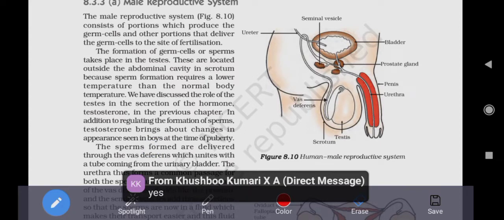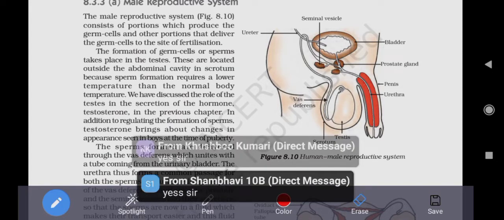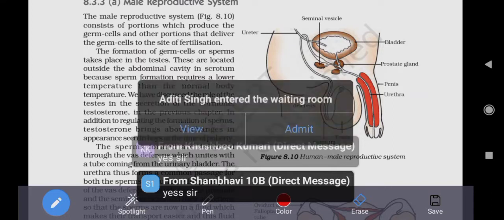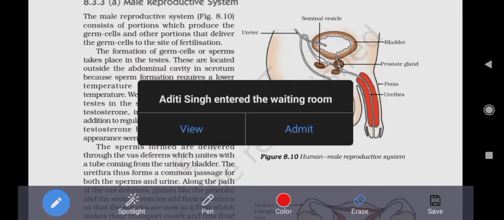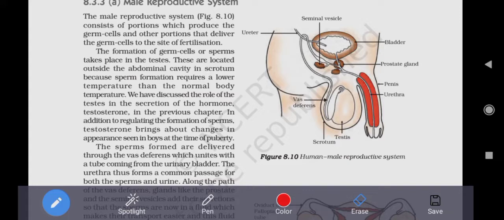Now, I will ask the questions from you all, and it should be participation of all the students. One by one, I will throw questions, the same questions which we have discussed till now. First question, you will respond through the chat box. What is the function of testes? All the students should write the answers in the chat box. The whole system and the function of the different parts we will be discussing now.